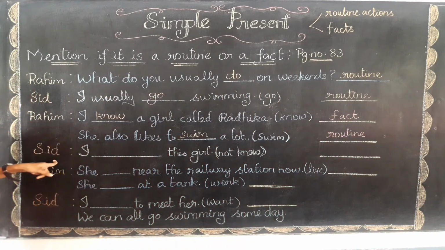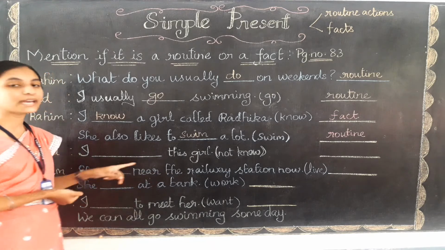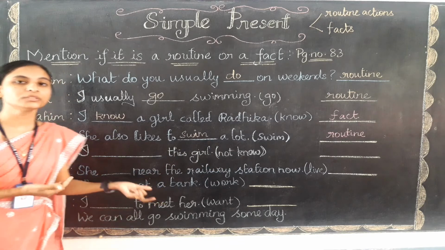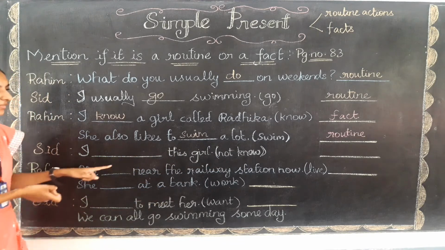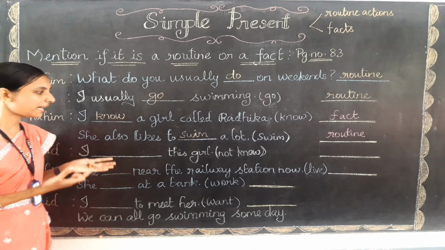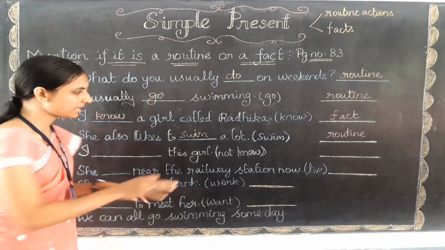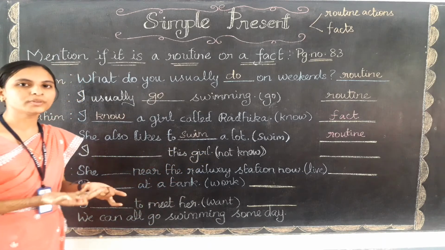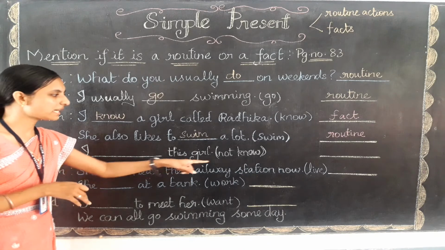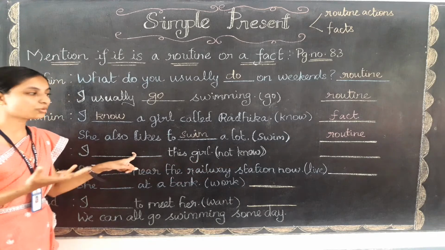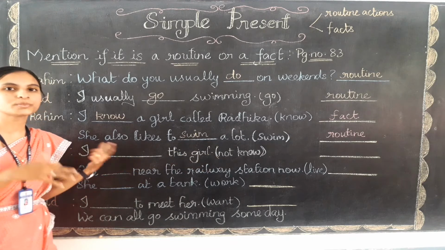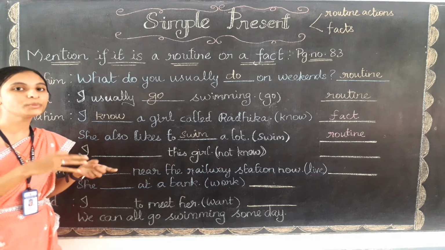Next dialogue. Sita: I do not know this girl. So in bracket they have given not know. So he doesn't know about this girl. So when we are writing in this sentence, in the blanks, how can we write? I not know this girl is the correct sentence? No, what do we need to do? Yes, we need to use the do form verb here. Because there is no main verb. Actually, this is a main verb only. It doesn't come with any helping verbs. That is why we are going to use that auxiliary verb do only.